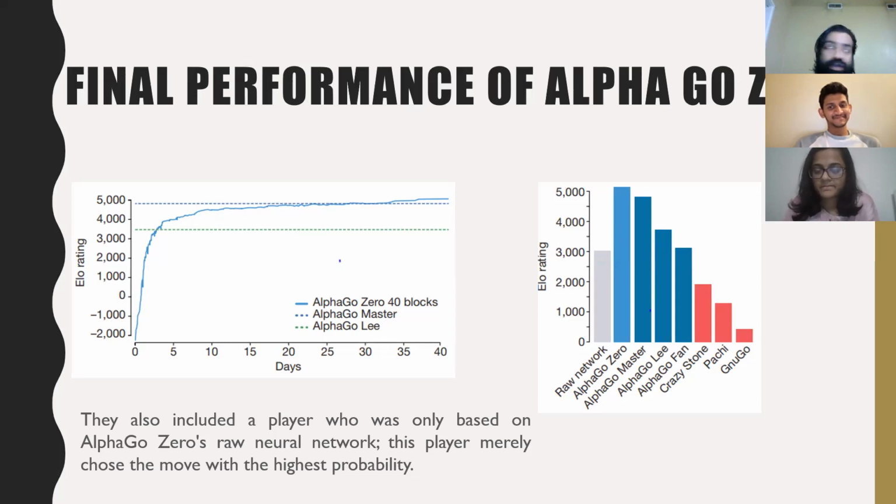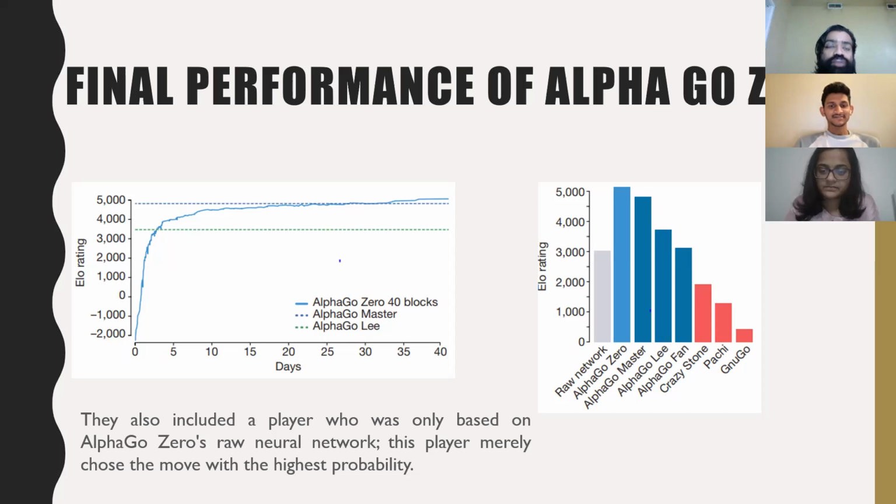In addition, games were also played against a strong existing program, AlphaGo Master. What is AlphaGo Master? AlphaGo Master is a program based on the algorithm and architecture present in this particular paper, which the author already explained.